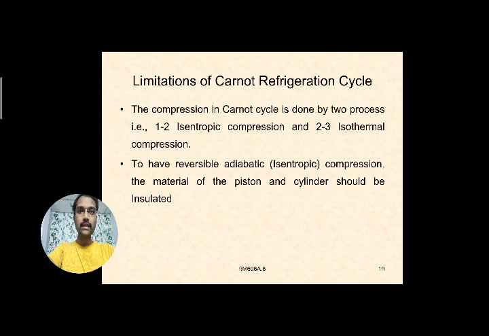Why this limitation? You have observed one point there. During this isentropic compression, the heat transfer is zero. Heat transfer is zero in the sense that the material of the piston and cylinder, whatever you are using there, must be completely insulated. So 100% insulation has to be made. It is not available in nature. So it is not possible, and it is a limitation for this Carnot refrigeration cycle to make it practically feasible.